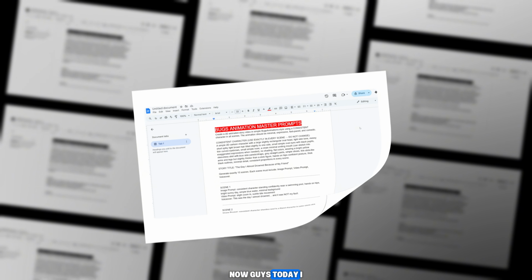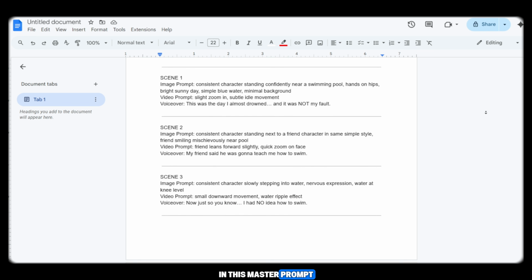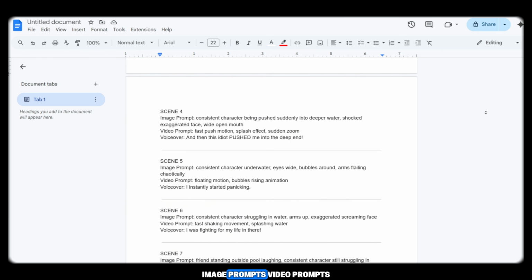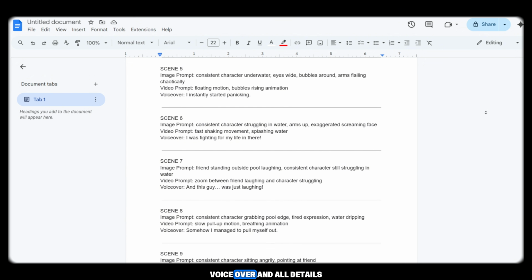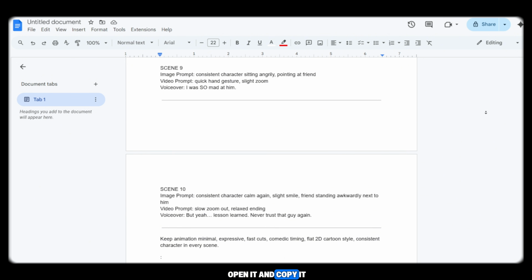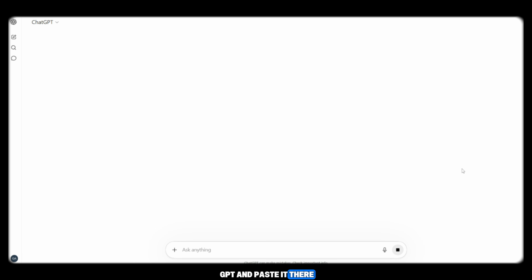Now guys, today I have prepared a master prompt for you. In this master prompt, everything is already included: scenes, image prompts, video prompts, voiceover, and all details. The link is in the description, you just need to open it and copy it. After copying, simply come to ChatGPT and paste it there.